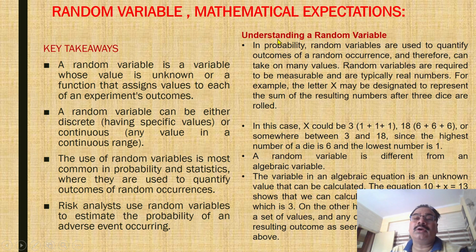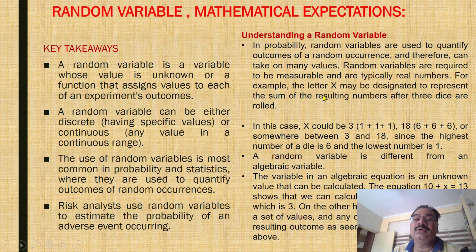Now, how do we understand a random variable? In probability, random variables are used to quantify the outcome of a random occurrence and therefore can take on many values. Random variables are required to be measurable and are typically real numbers.